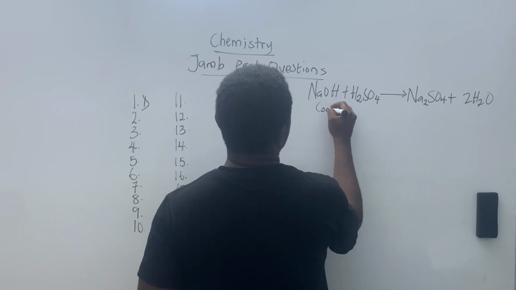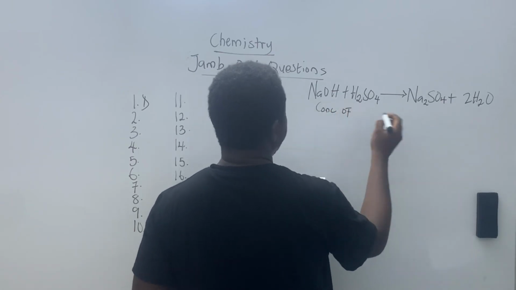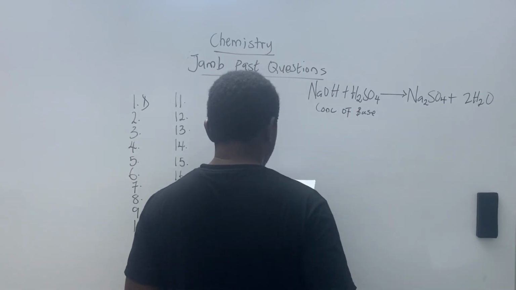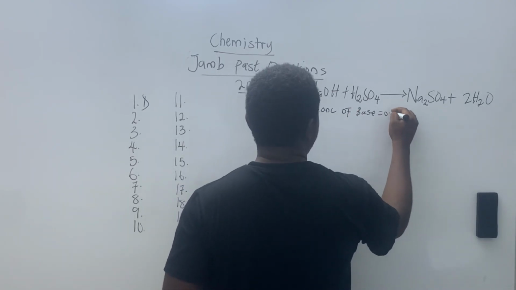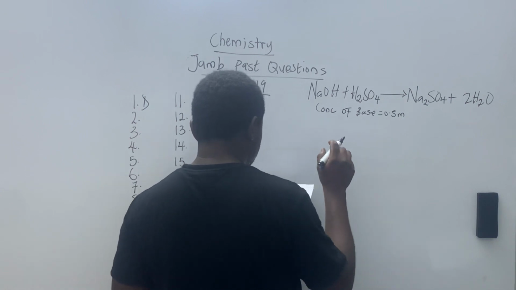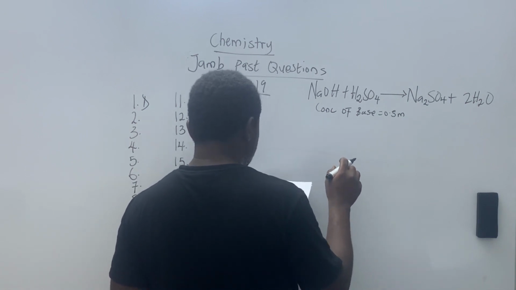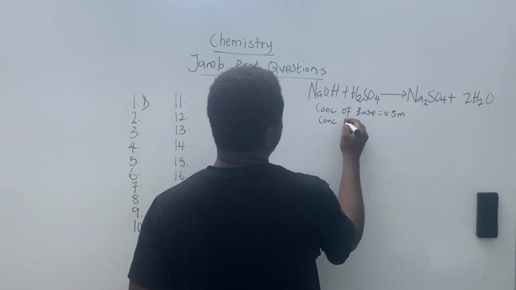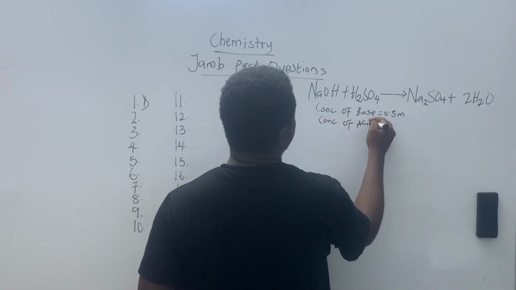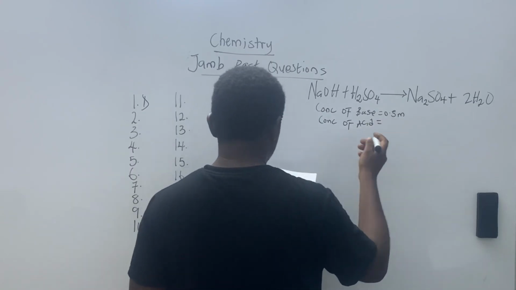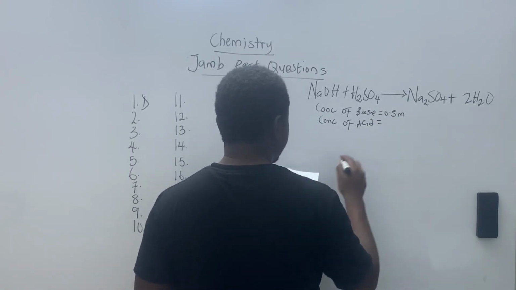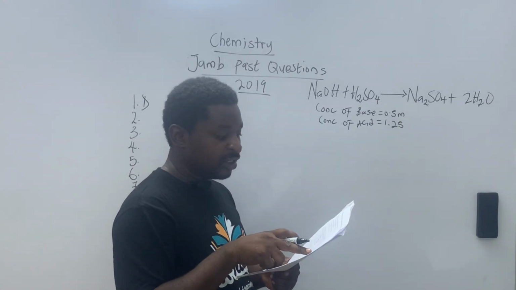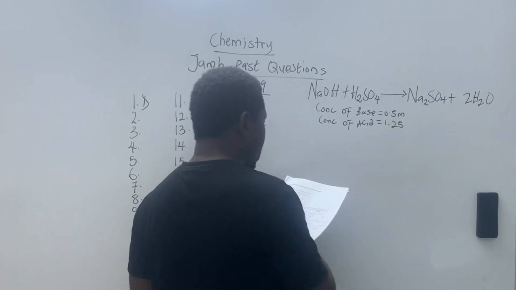Now, concentration of the base. We have both a base and an acid. This is the base and that's the acid. The concentration of the base is given to us, 0.5. Now let's do the concentration of the acid. From the question, the acid gives me 1.25. That's the molar concentration of the acid.